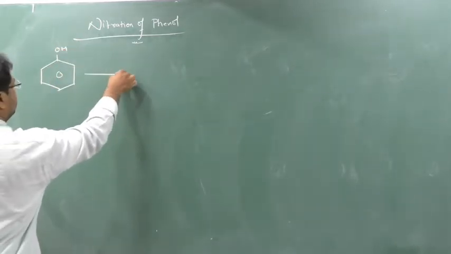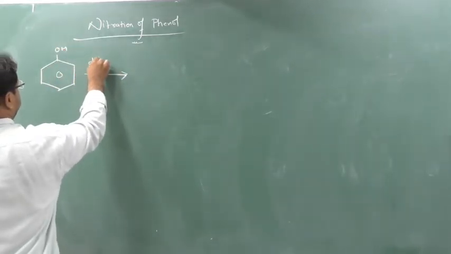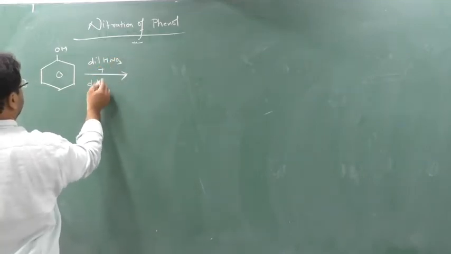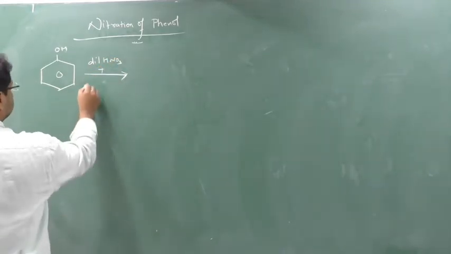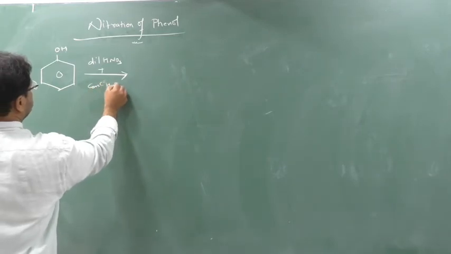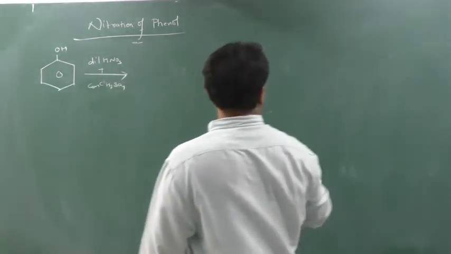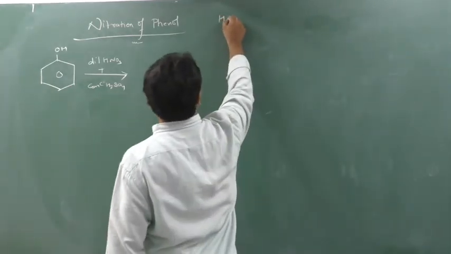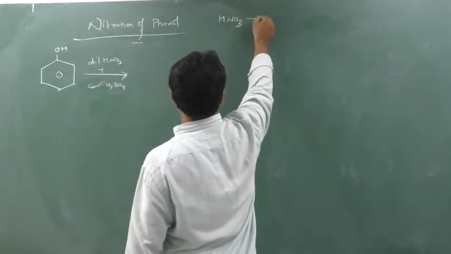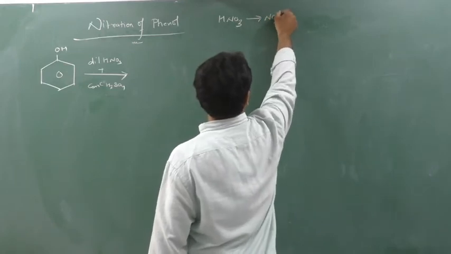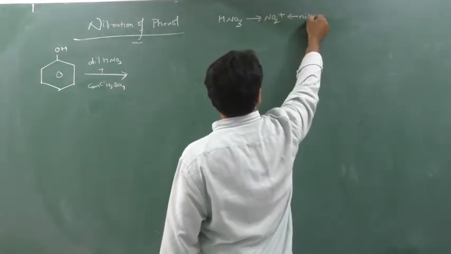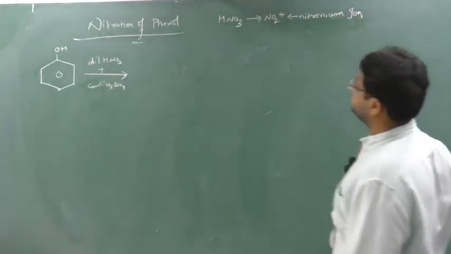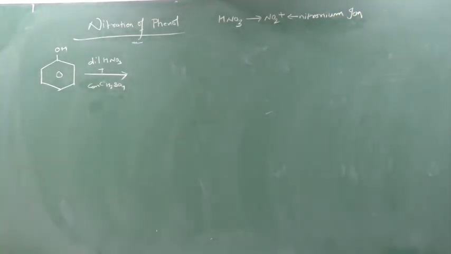Then you take dilute HNO3. Don't take concentrated. You take dilute HNO3 plus concentrated H2SO4. Clear? Now see, student, this HNO3 will provide us one positive ion, that is NO2 plus, which is known as a nitronium ion. Clear? So this will be provided as NO2 plus.